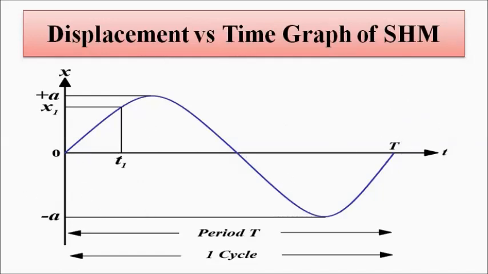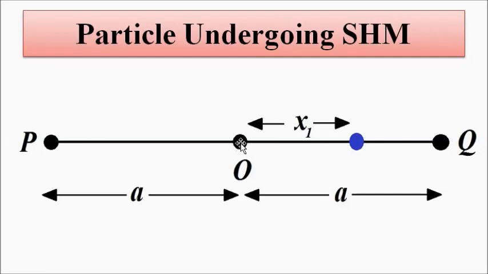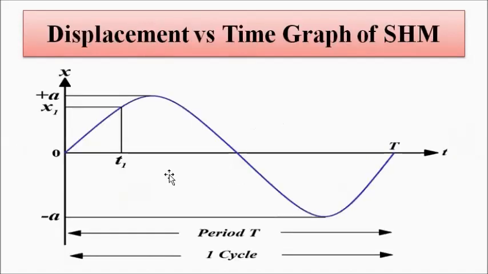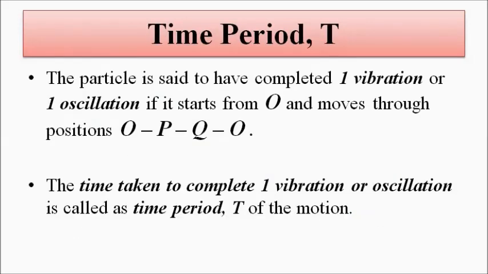Now when it completes one oscillation, that is from O to Q, Q to P, again from P to O, O, Q, P, O, then it is said to have completed one complete vibration, one complete oscillation. The time taken by the particle to complete one oscillation or vibration is capital T, which is the time period, and this is called one complete cycle. Okay, so the various parameters, time period T, let us discuss it.